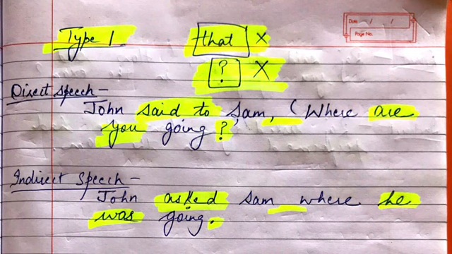I repeat it for you. Said to is converted to asked, "that" is not used, where will remain the same, are will be written later, and it will be converted to was because here we are going to change the tense form, and you is converted to he because we are supposed to change the pronoun as well, and the question mark will be changed to a full stop. This is the basic thing that you need to know.